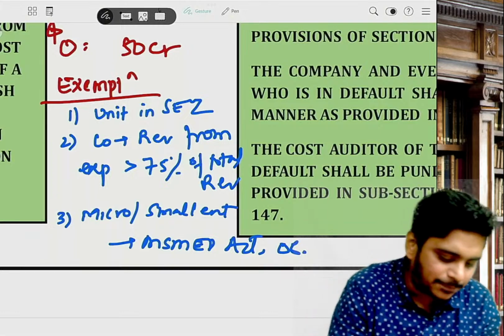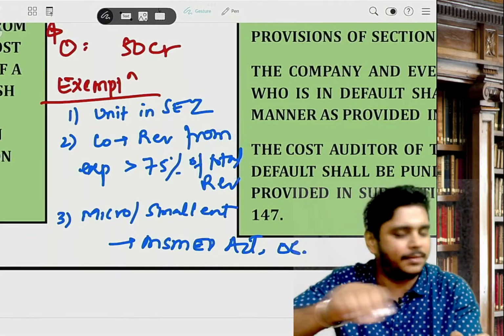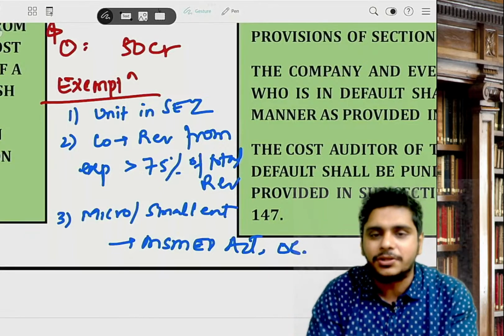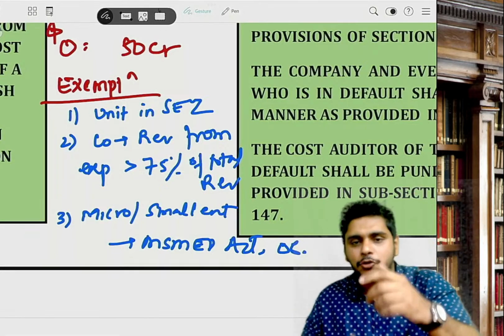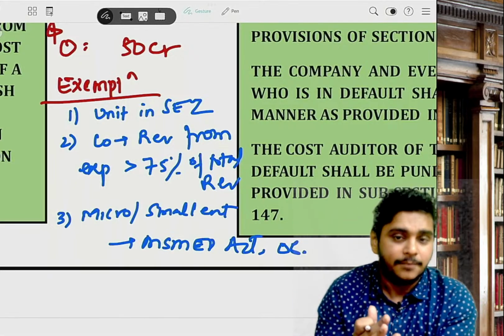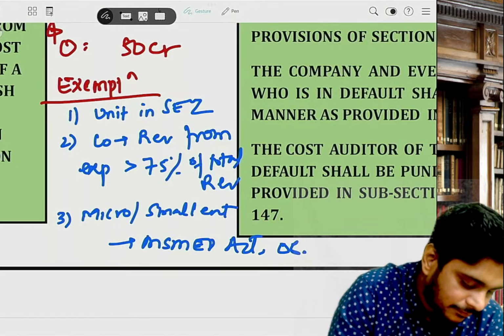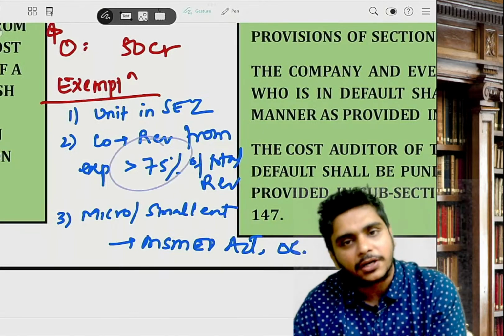Remember this point. A company whose revenue from export is more than 75% of total revenue. They will give you total revenue, they will give you export revenue. If the answer comes at exactly 75, then cost audit is applicable. You will get exemption only if it is more than 75% of total revenue.